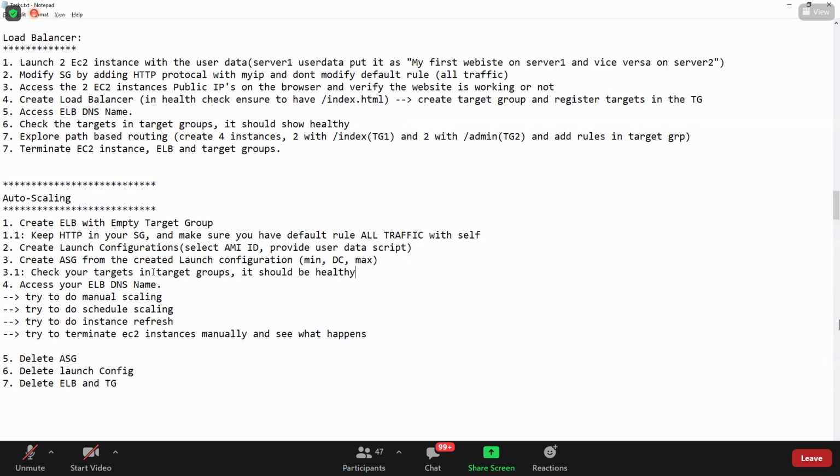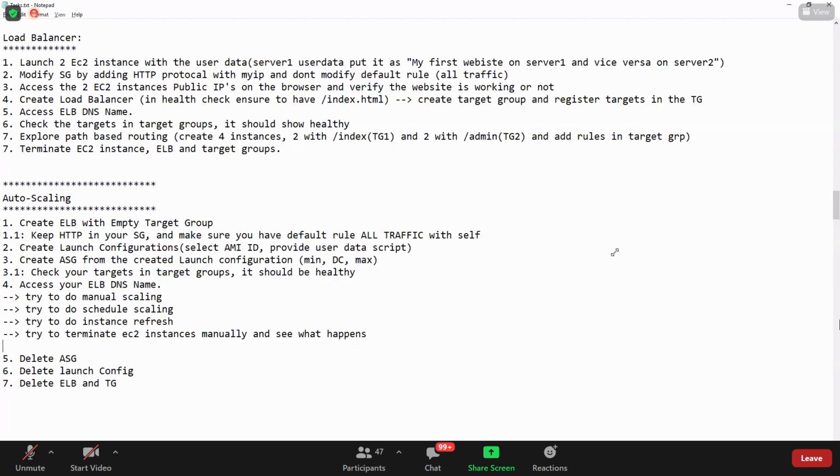Check your targets in your target group. They should be healthy after that. And then access your ELB DNS name. Then try to do manual scaling, how I showed, and try to do scheduled scaling, and try to do instance refresh, and try to terminate an EC2 instance manually and see what happens. That's what I have done here. And then after that, delete your auto scaling group, delete the launch configuration, delete the load balancer and target group. You understand, guys? I'm giving this to you here.